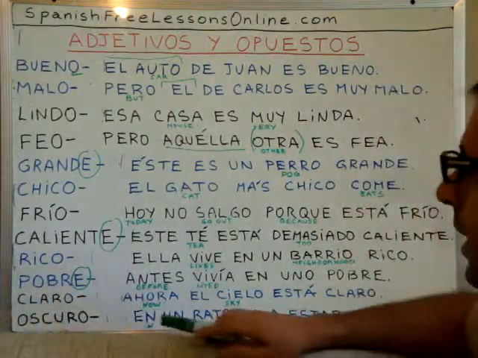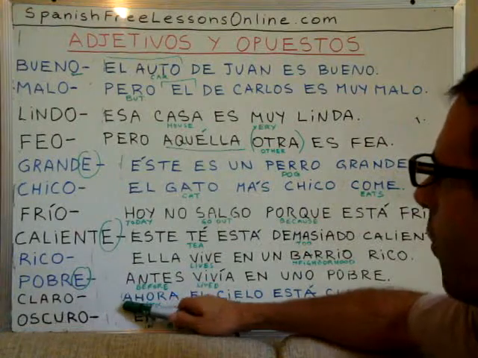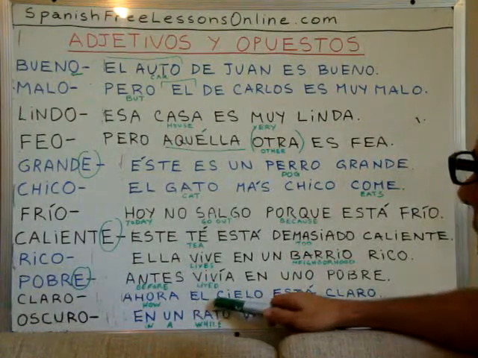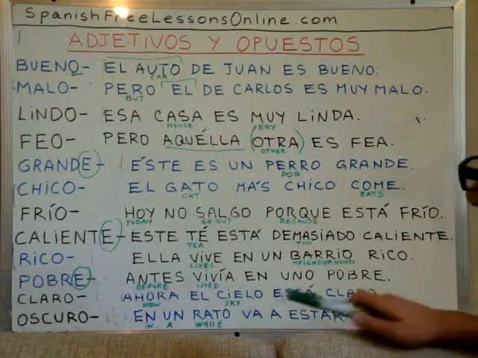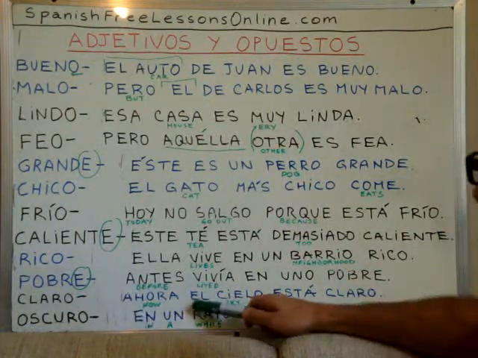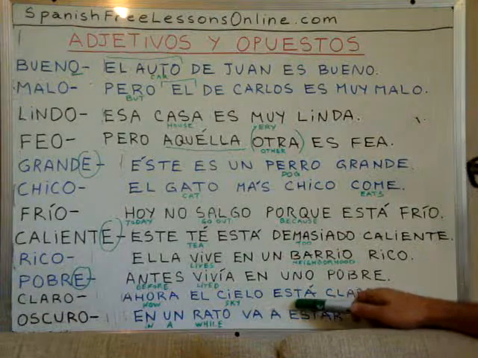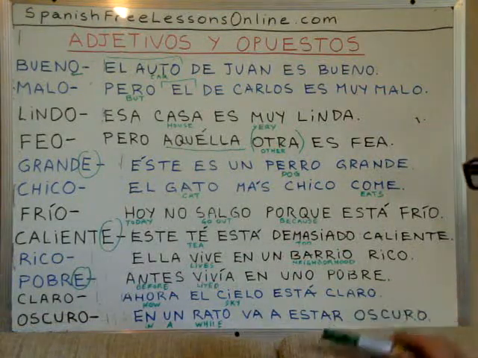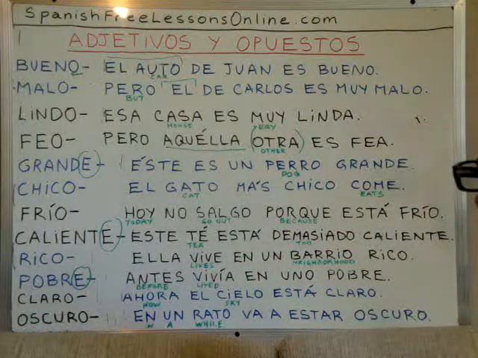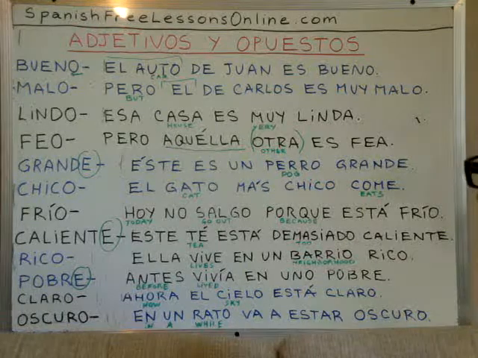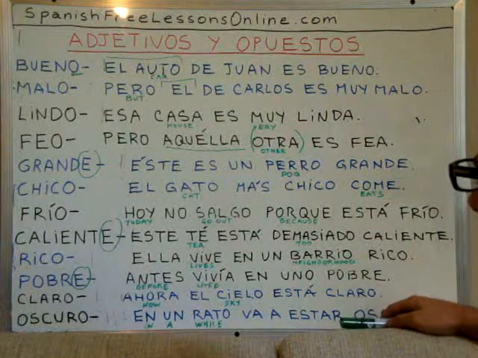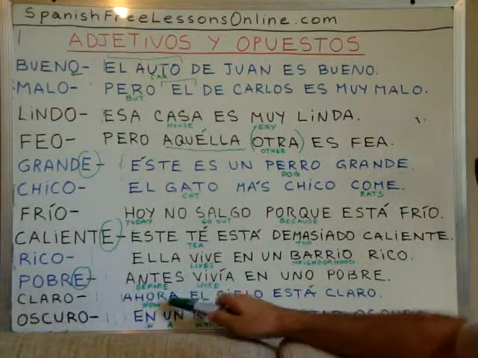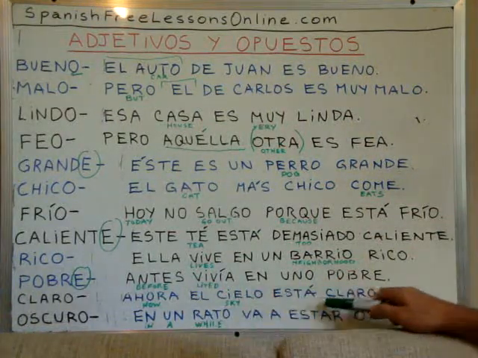Claro, for light. Ahora el cielo está claro. Now the sky is light. Okay? The color is light. It's light blue. Ahora el cielo está claro.